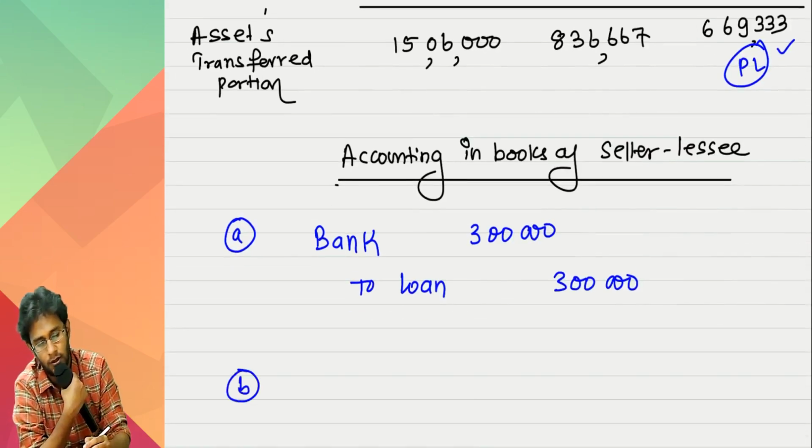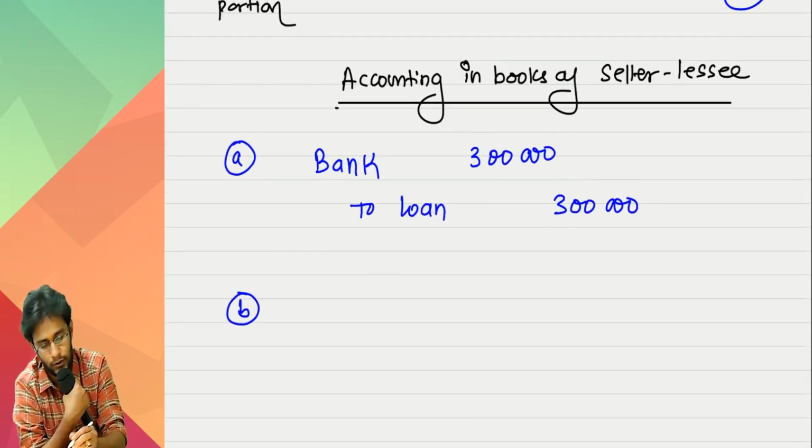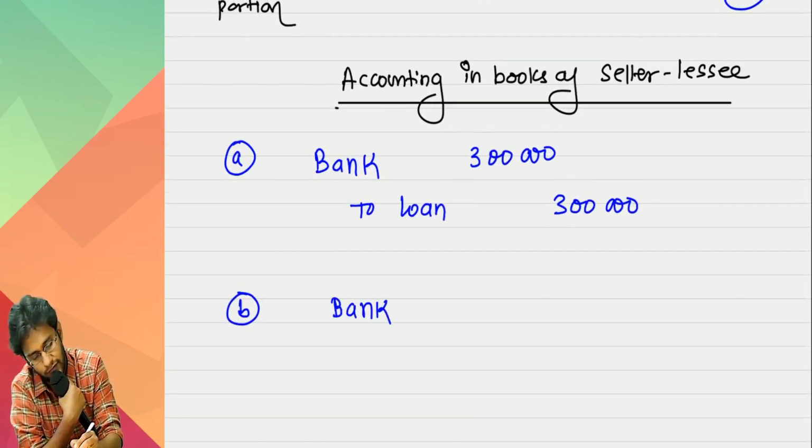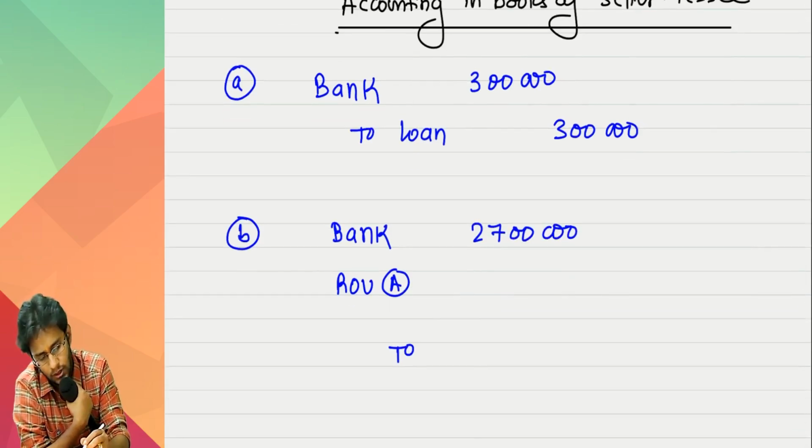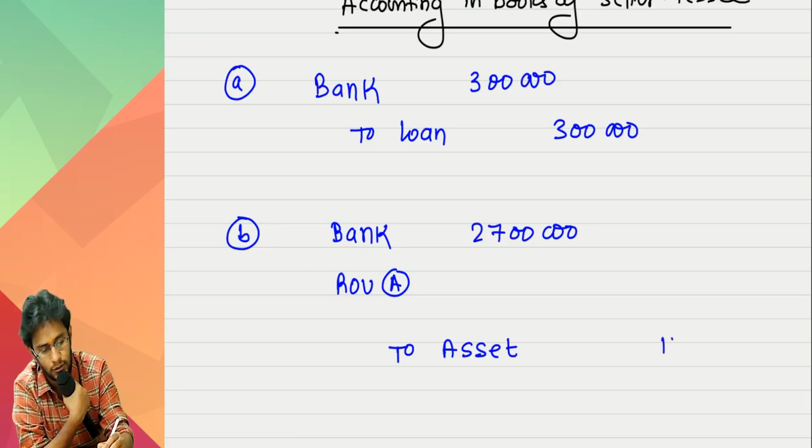How much money did you receive for sale of asset? 27 lakhs. You have to recognize some ROI asset. Second, you have to derecognize the asset from your books. Asset has to be derecognized only at carrying amount.